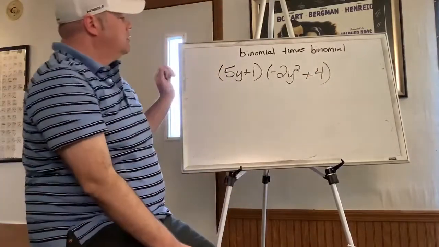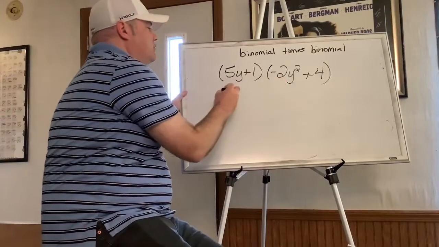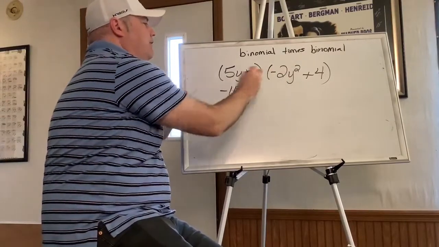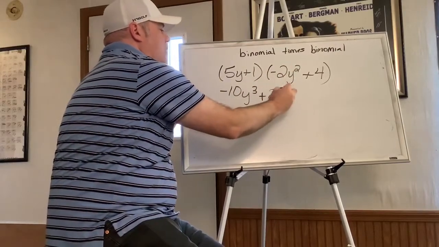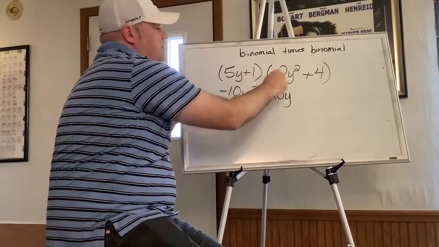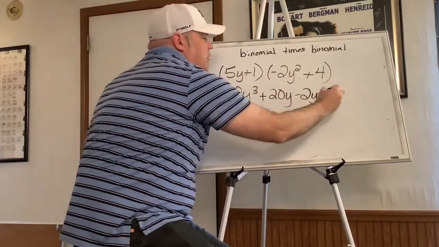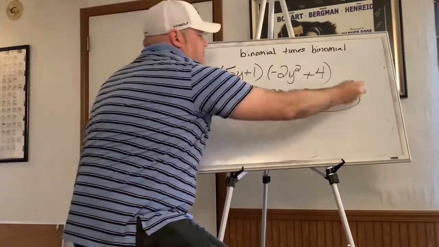Okay, so take this, distribute it to both. 5y times negative 2y squared is negative 10y cubed. 5y times 4 is plus 20y. 1 times negative 2y squared is negative 2y squared. And 1 times 4 is 4. None of these combine, so this is where we stop with that.